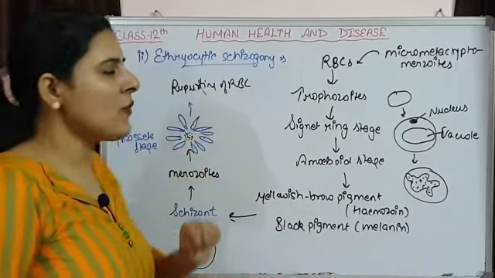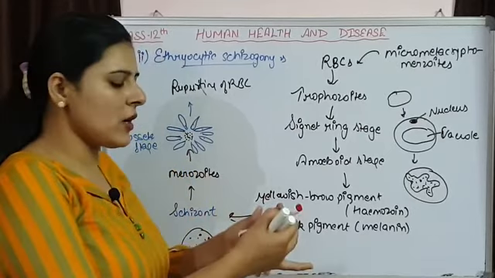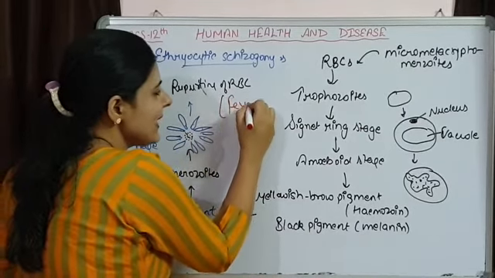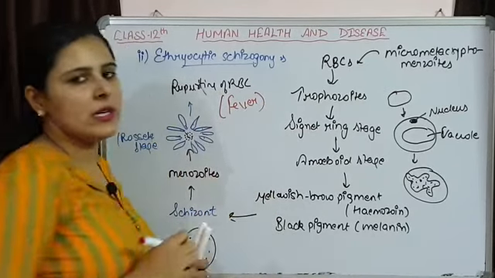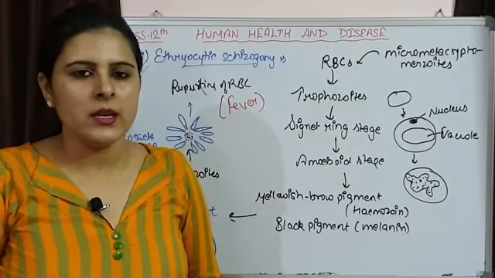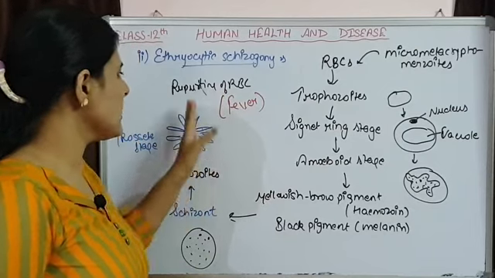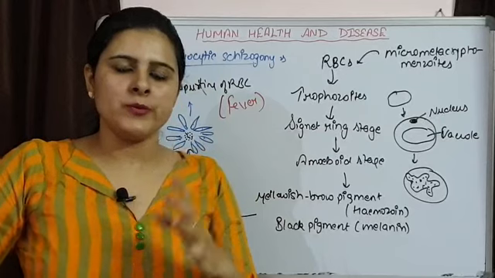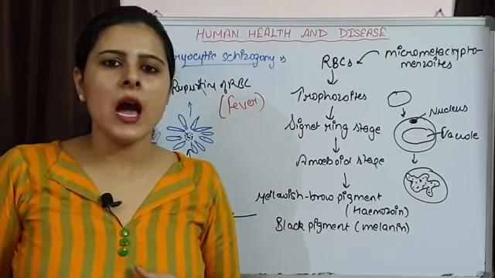When rupturing of RBCs takes place and merozoites come out, at that time the individual is going to feel that chilling effect and fever. Now these merozoites are going to enter into more and more RBCs, increase in number, and rupture the RBCs.